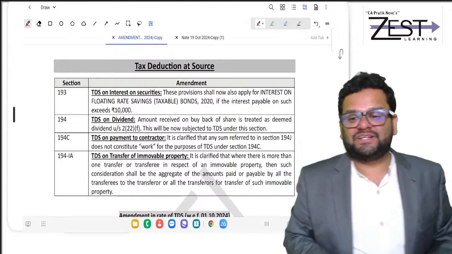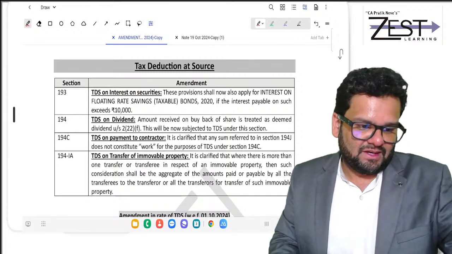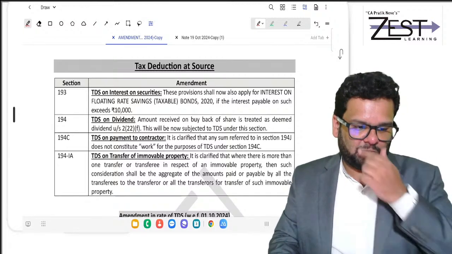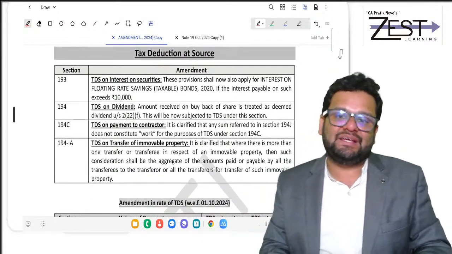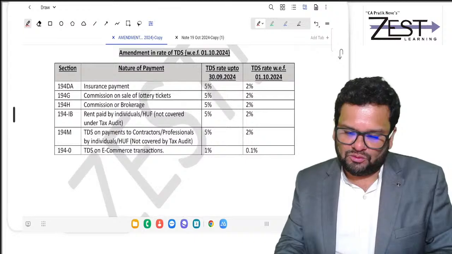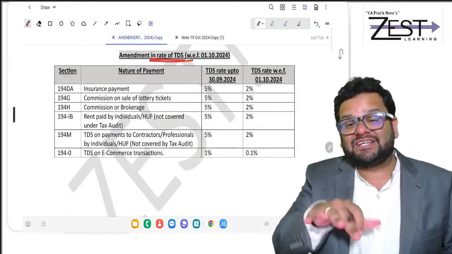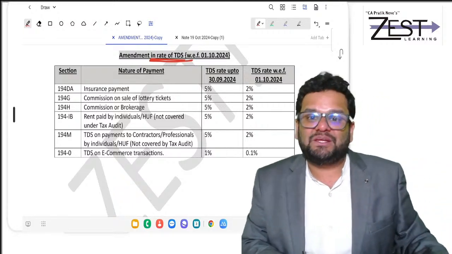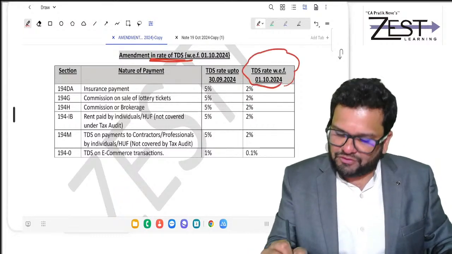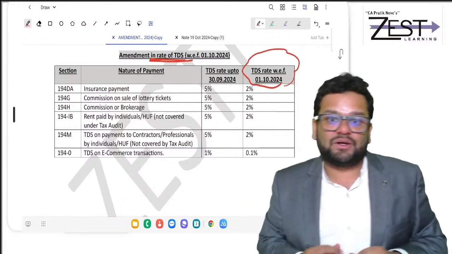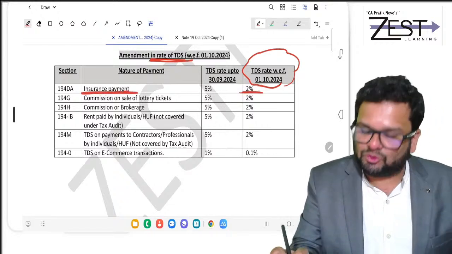Clear? So I hope friends you have got all the amendments till this point. Going ahead to the last set of amendments, that is in the topic of TDS. Discussing with you the most important one, that is the change in rate of TDS. At many places rates of TDS have gone down with effect from 1st October 2024. On insurance payment, it has become 2%.